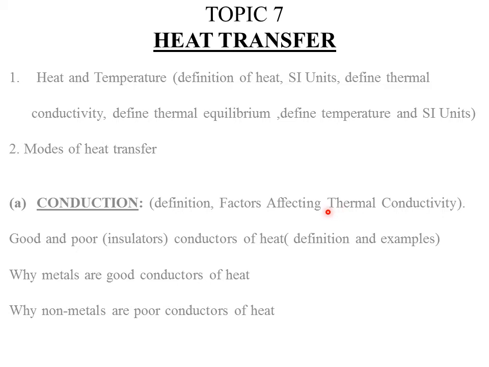Now, what do we mean by this? The larger the temperature difference, the more the thermal conductivity. The smaller the temperature difference, the smaller the rate of what? Thermal conductivity. So we have said that temperature difference means that one body should be at a higher temperature than the other one at a lower temperature. For example, if you have one body, maybe a metallic material, heated to 100 degrees Celsius, then the other metallic material which is in contact with it is heated to 20 degrees Celsius. In that case, the temperature difference will be 100 minus 20, which is 80 degrees Celsius. So in such a case, there will be a higher thermal conductivity.